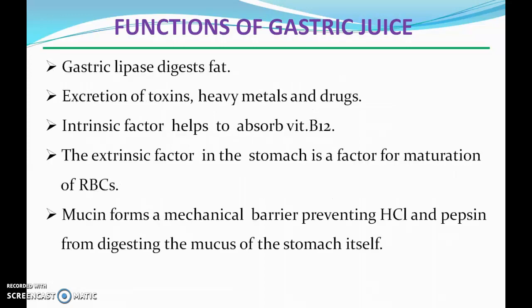Gastric lipases digest fats, and there is excretion of toxins, heavy metals and drugs. Intrinsic factor helps to absorb vitamin B12. Extrinsic factor in the stomach is a factor for maturation of RBCs. Then mucin forms a mechanical barrier, preventing HCl and pepsin from digesting the mucosa of the stomach itself.